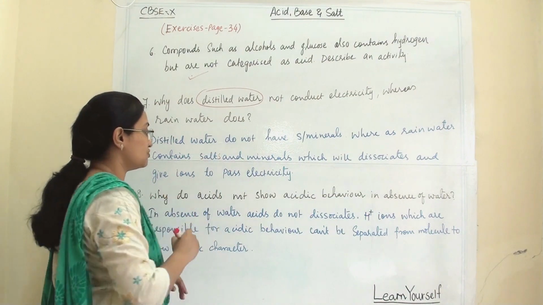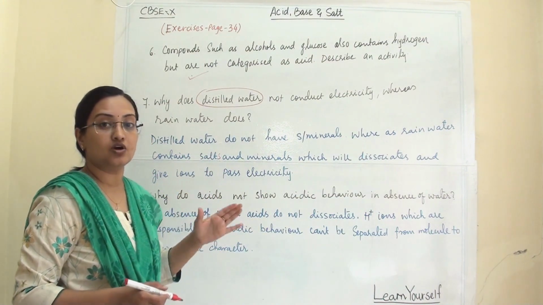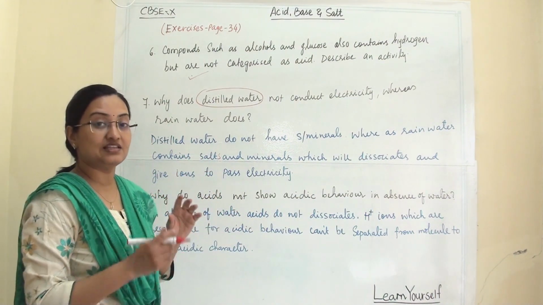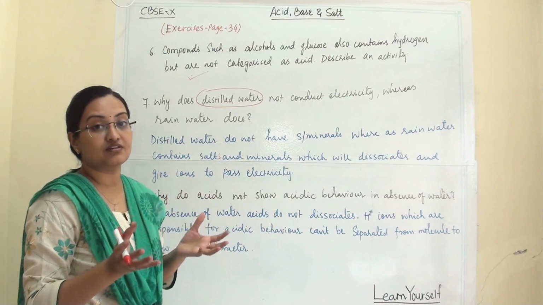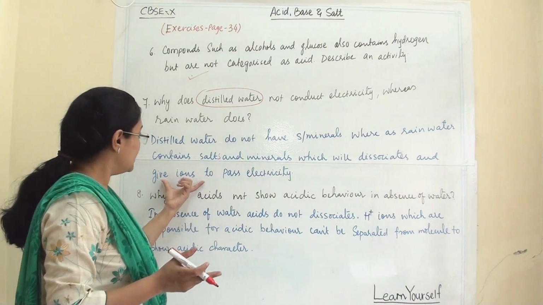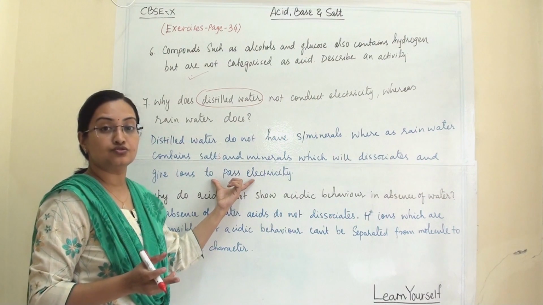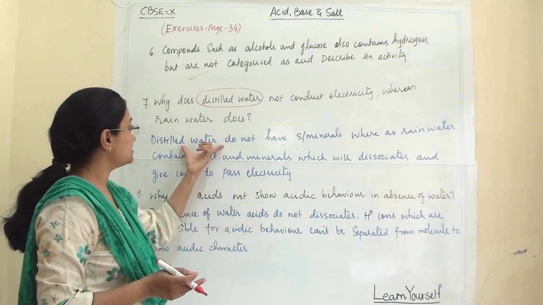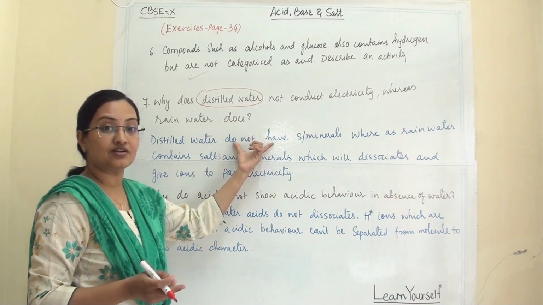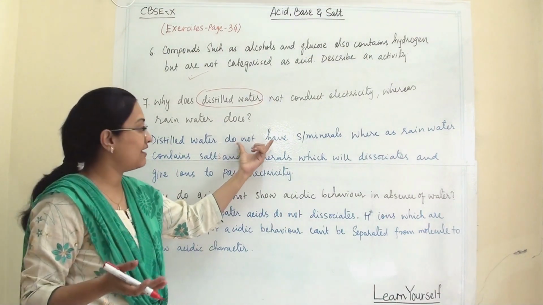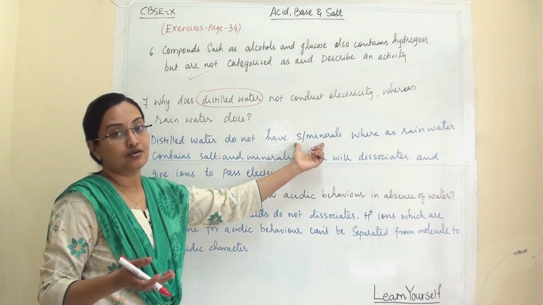Here we can write salts. Once you put the rainwater in the electrolytic cell, they will dissociate and they will give us ions. So these ions we can use to pass electricity, whereas the distilled water does not have salt or minerals.